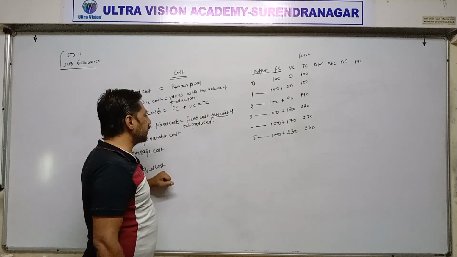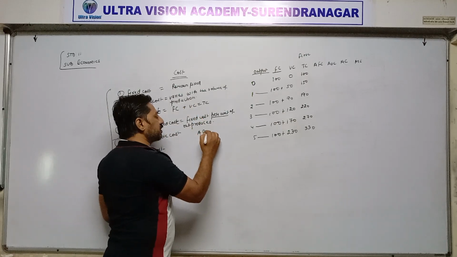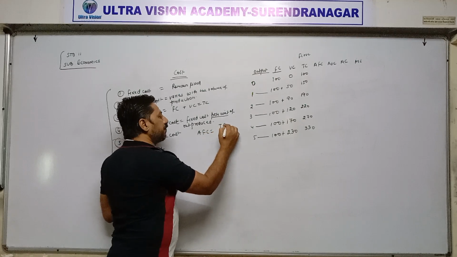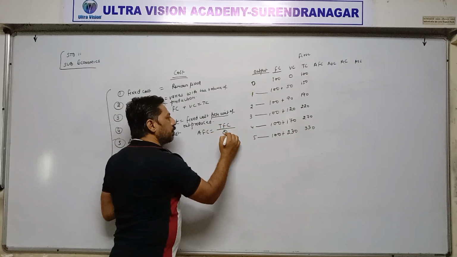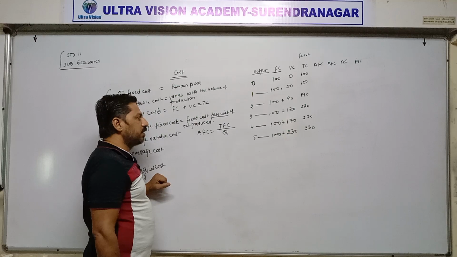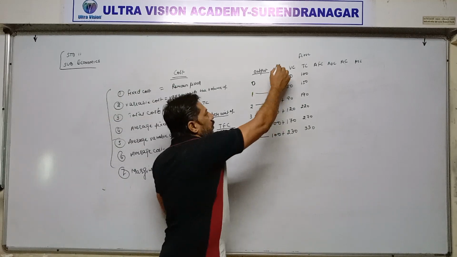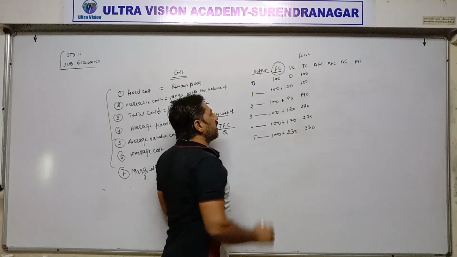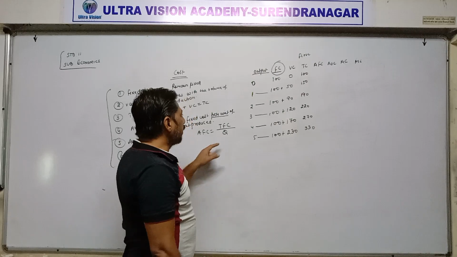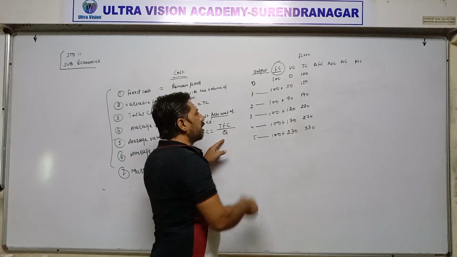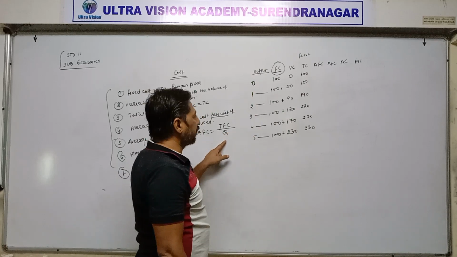And formula for average fixed cost is average fixed cost is equal to total fixed cost divided by Q. Q means output produced. So when we divide total fixed cost with the output produced, then it becomes average fixed cost.